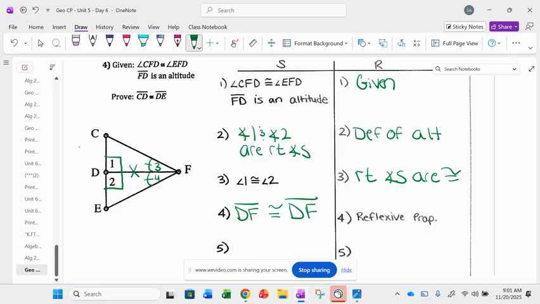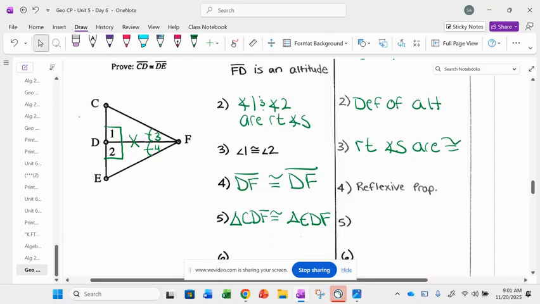Now on our markings, look at our markings. We now have enough to say the triangles are congruent. So I'm going to say triangle CDF is congruent to triangle EDF. Jonah, what's the reason these triangles are congruent? No, so there's only 3 ways to prove triangles congruent. What are the 3 ways to prove triangles congruent? So which one of these? ASA, you got it.